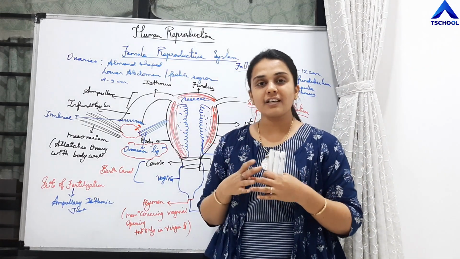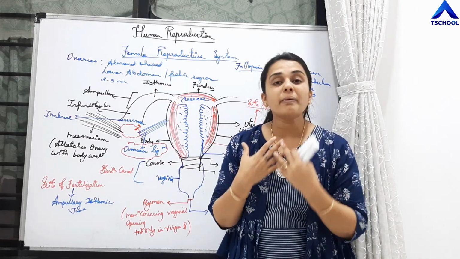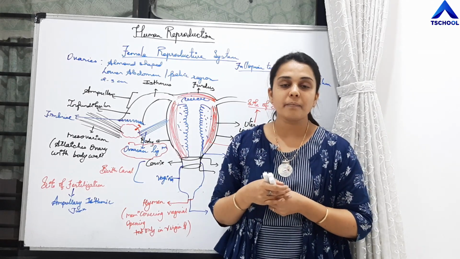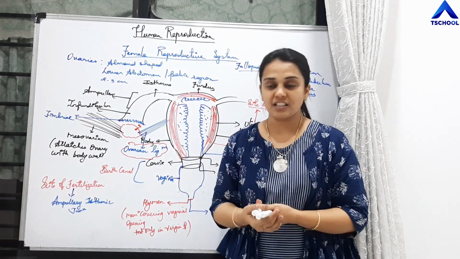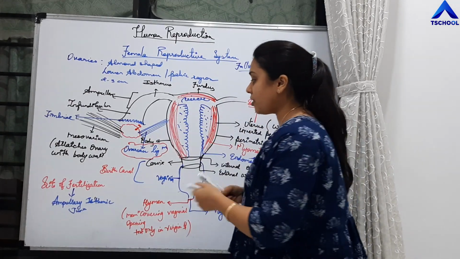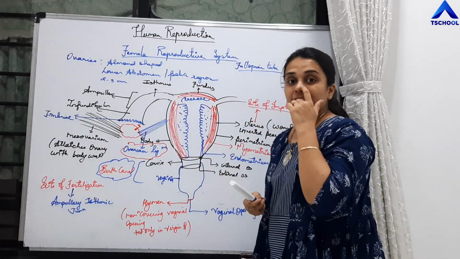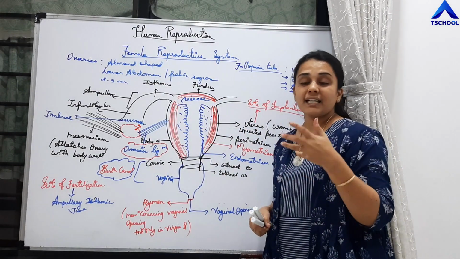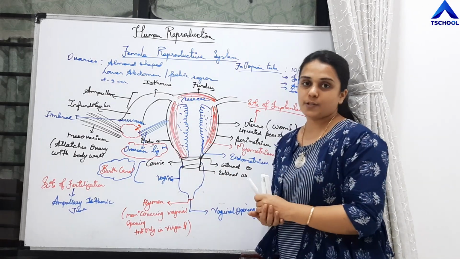The vagina, internally, is a rough structure. It is a site where there is a chance of maximum infection. And the vagina is made up of stratified squamous epithelium because the tissue has maximum wear and tear. The cervix and vagina together are called the birth canal, right? So the birth canal is the cervix and vagina because the fully formed, matured fetus is expelled through the vagina. The vagina is also the site for the deposition of sperms.